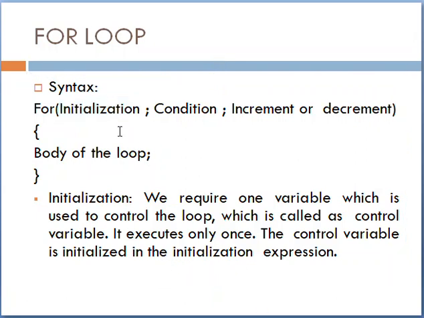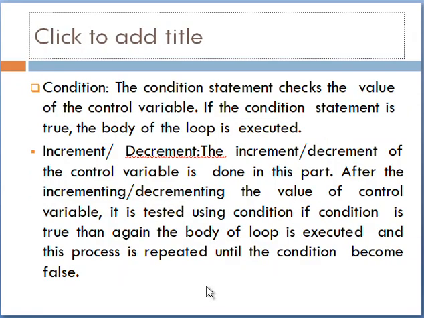Suppose here I declare I equal to 1, or I equal to 0. It may start from 0 or 1. So it executes only once. Condition check: the condition may be true or false. If the condition is false, then we will exit from the loop. If the condition is true, we will move again and again in the loop and print the values. Increment and decrement operator: it will be I plus plus or I minus minus, the increment or decrement value as per our condition requirement.